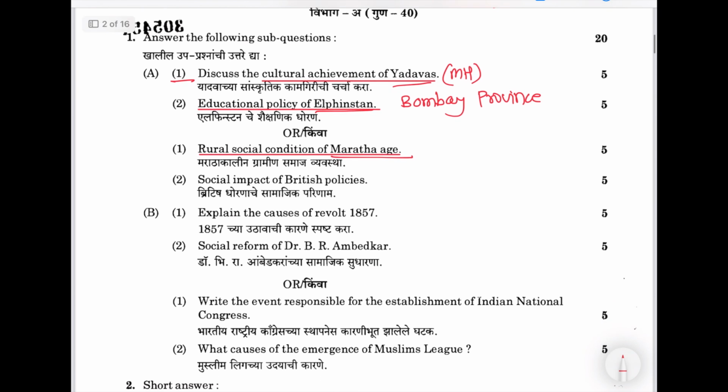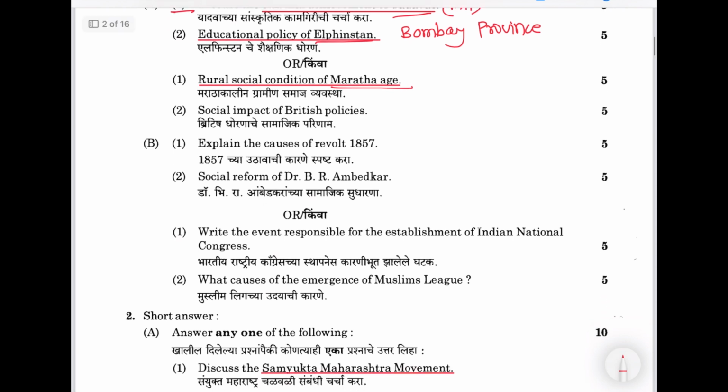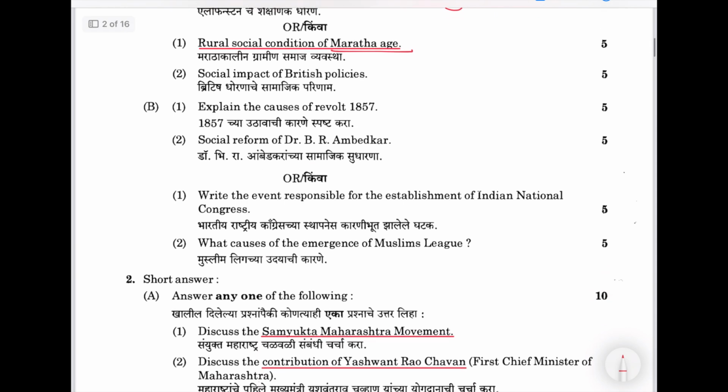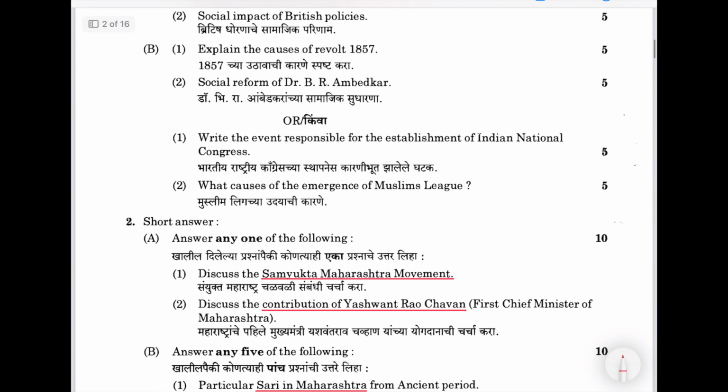Then social impact of British policy. This is again a modern India question. Explain the causes of the revolt of 1857. Very basic question. Now they won't go to this level. We'll see that, but just look at the questions. Social reforms of Dr. Babasaheb Ambedkar, and then events responsible for the establishment of the Indian National Congress.